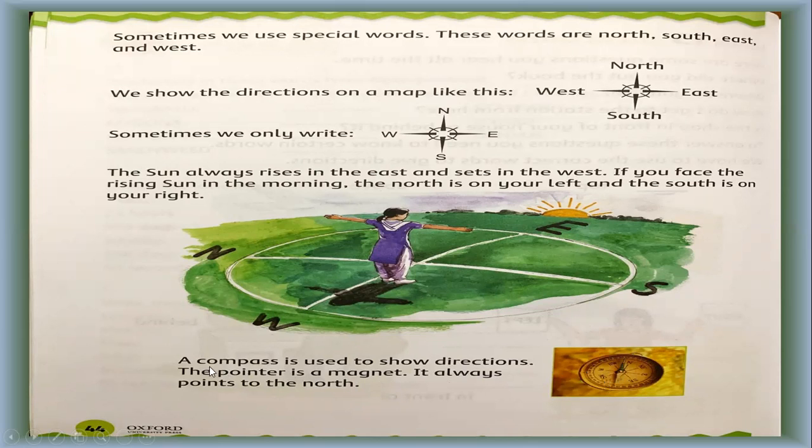A compass is used to show directions. There is a magnet and it always points north. It is one of the most important instruments for navigation. Navigation means to find out the directions. And this compass was used in the old days, when there was no GPS. Now we have GPS. Our GPS tells us everything.